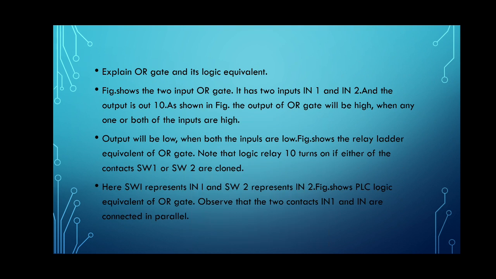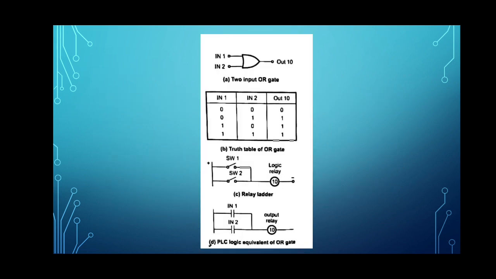The next question that will be asked is: explain OR gate and its logic equivalent. We are familiar with the answer, because we know that for a two input OR gate, if any one input is high, the output will be high. The explanation is given here. Then this is the symbol, then the truth table, then the PLC logic diagram. First we draw the symbol of the two input OR gate.